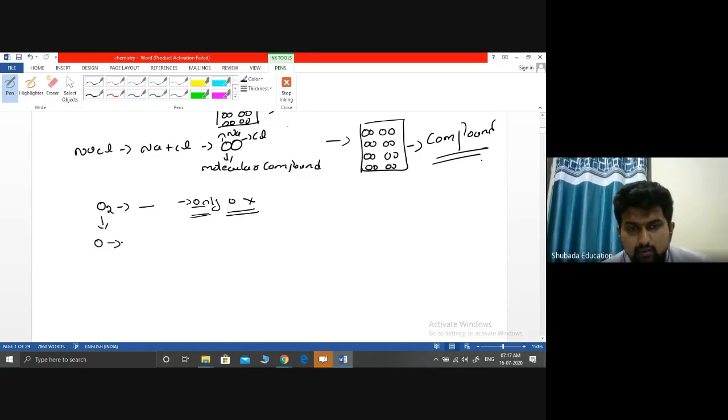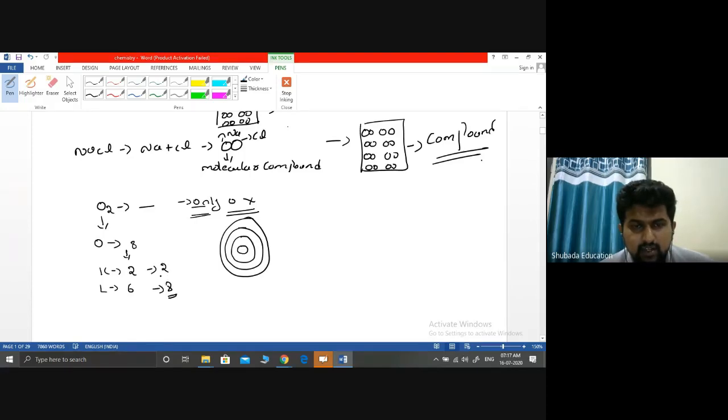Okay, what is the atomic number of oxygen? It is 8. Means if there is a nucleus and there are orbits K, L, M, then 8 means I can write K shell has 2 electrons and L shell has 6 electrons. The capacity of K is 2 and the capacity of L is 8. Correct?